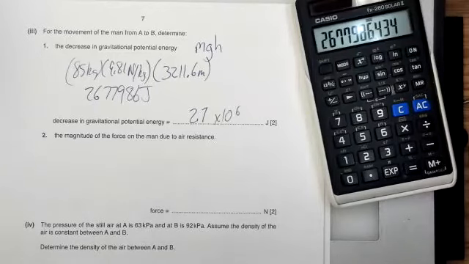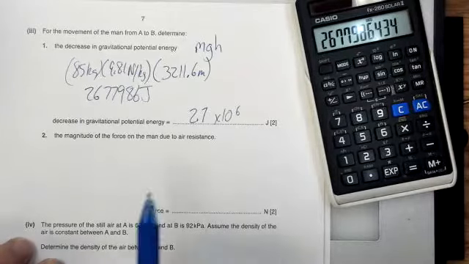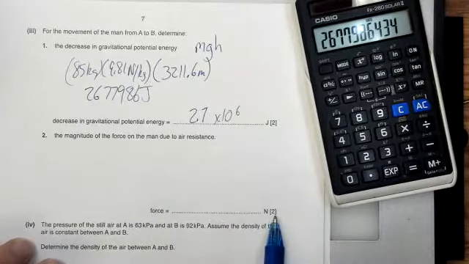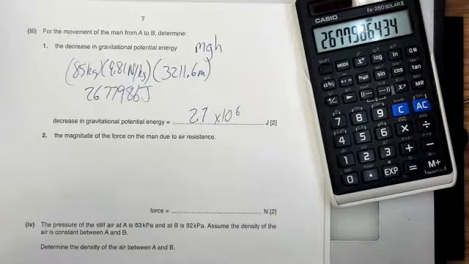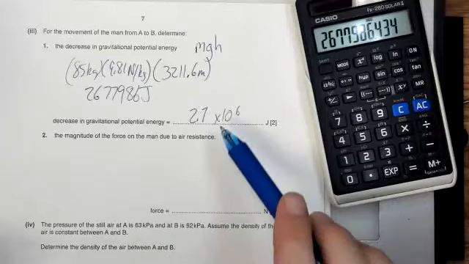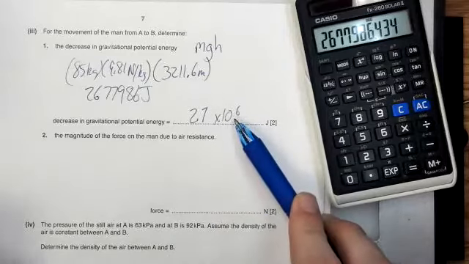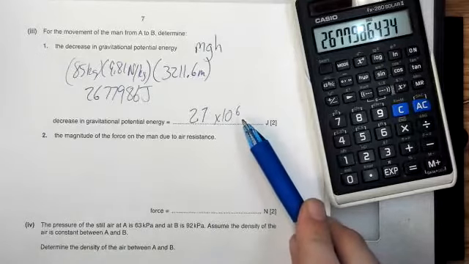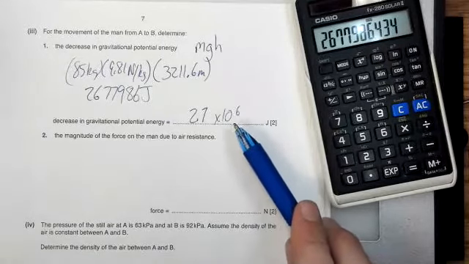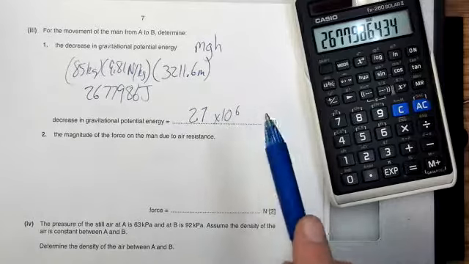Calculate for the movement of the man from A to B, determine the magnitude of the force on the man due to air resistance. Now, these 2 marks here, I think, are probably the last 2. These last 4 marks are the trickiest ones on the paper, no doubt about it. This one is especially difficult because it's like, well, why did we just calculate this? So let's use this as an opportunity to put some ideas together now, to really use this as a problem study to appreciate the physics.